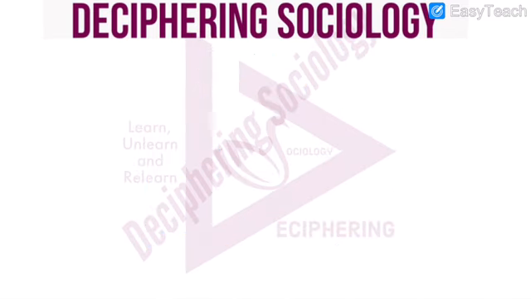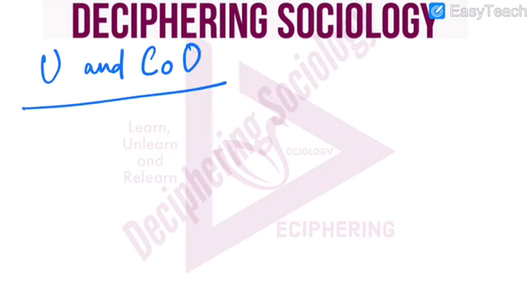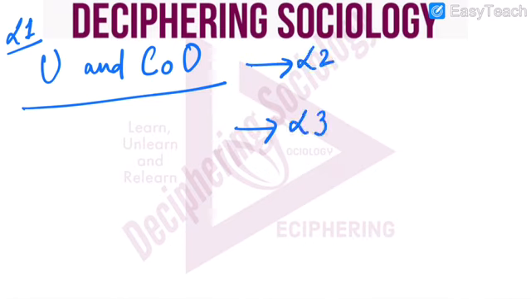Now, the first law is the law of unity and conflict of opposites. This is law 1. Now, the second and the third laws, L2 and L3, are particular instances of the first law itself.